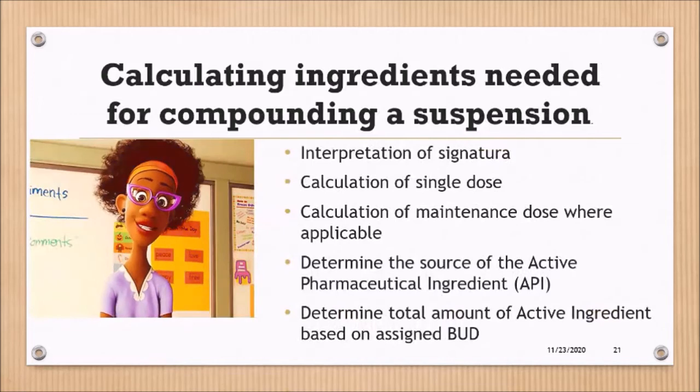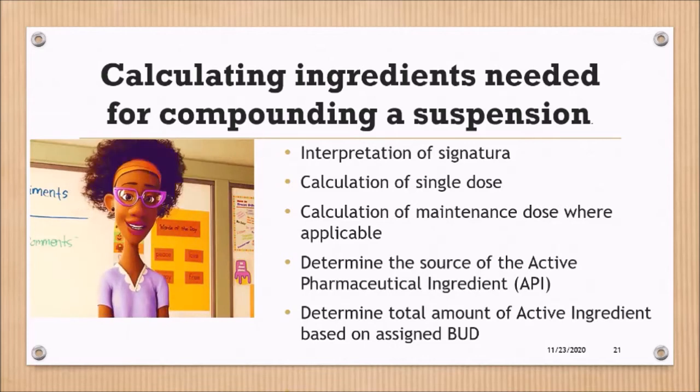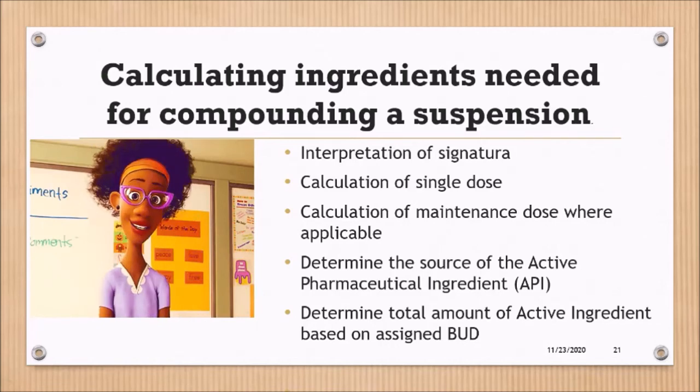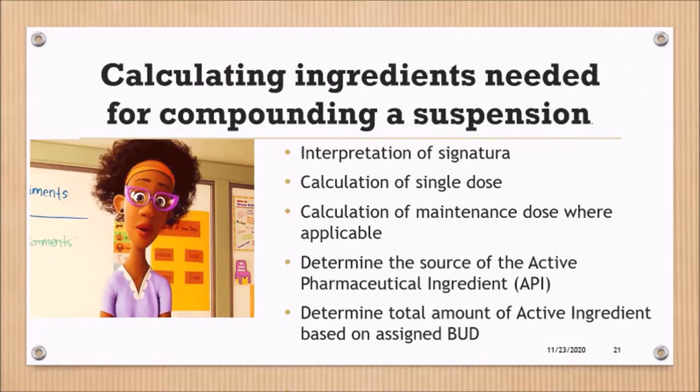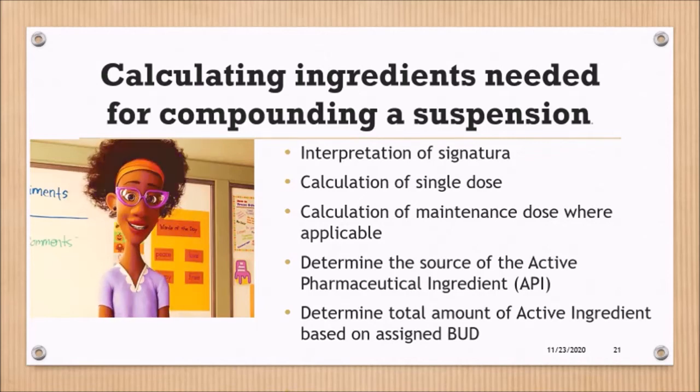When we're calculating ingredients for compounding a suspension, there are some steps that we have to take. We have to ensure that these steps are adhered to, or keep them in our minds, so that we do not omit certain things or calculations and make our suspension calculation incorrect. The first thing we have to do is interpret the signature correctly.